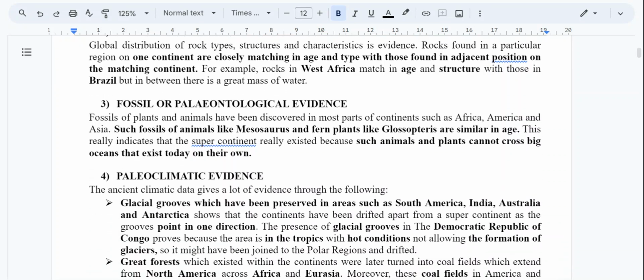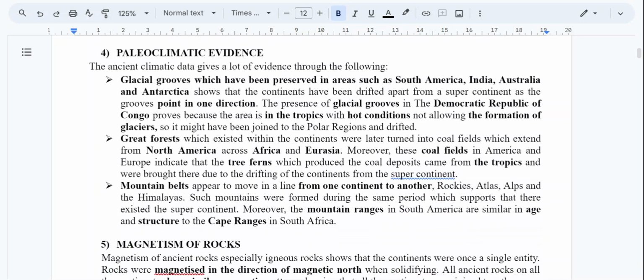And then we have also fossil evidence. Fossils of plants and animals have been discovered in most parts of the continents, such as Africa, America, and Asia. These fossils are similar, meaning the land was at one point in time one, but after splitting, the species spread to other parts of the world.